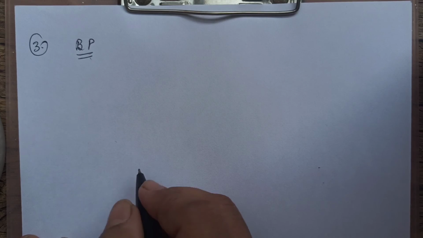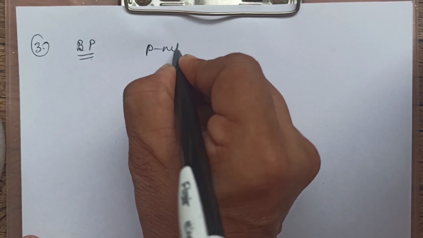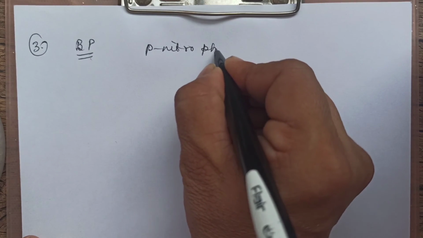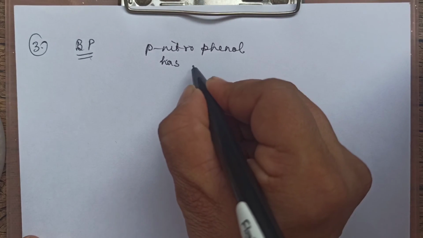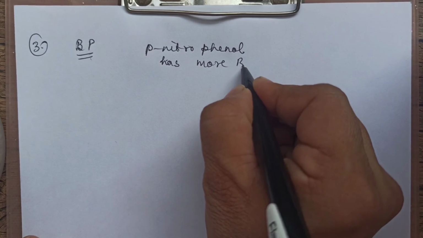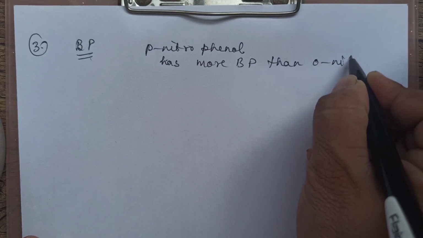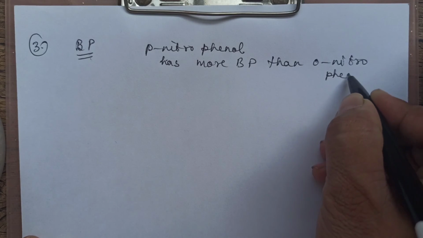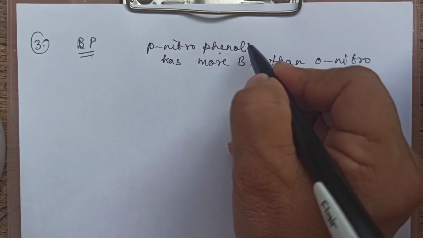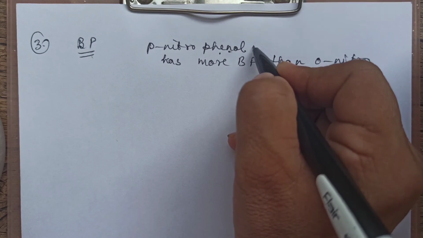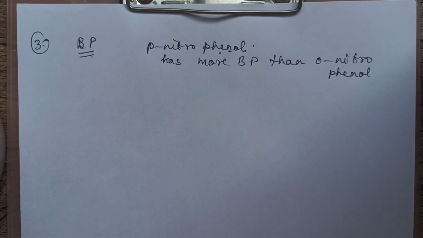This has a lot of applications. One question asked is: para-nitrophenol has more boiling point than ortho-nitrophenol. Why? Just now we have discussed that this one has intermolecular H bonding and the second one has intramolecular H bonding. Just now we have drawn the structures.